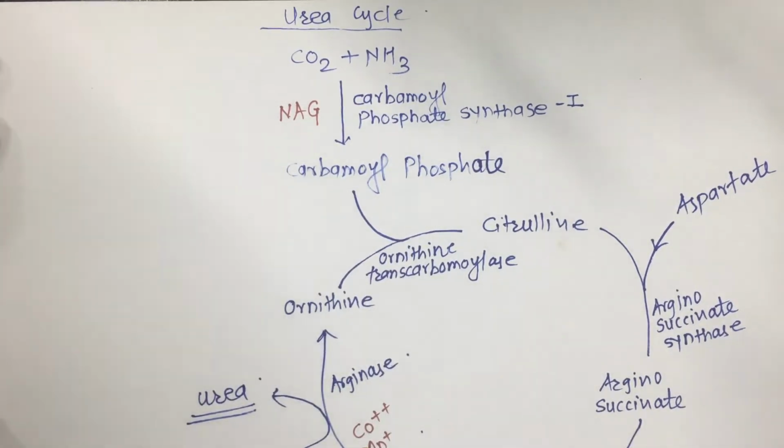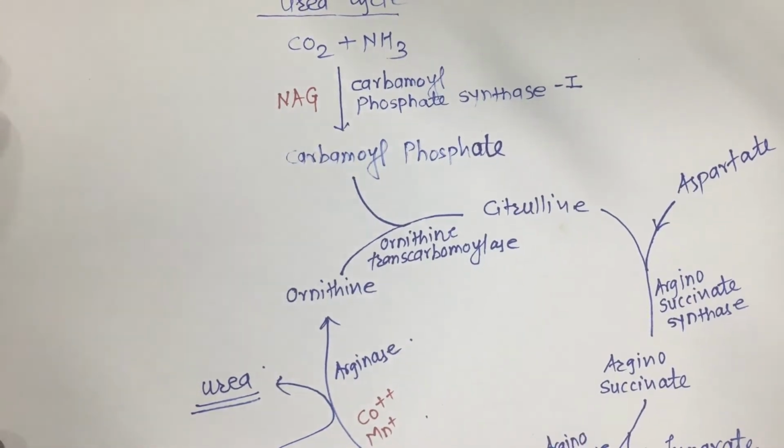So today we are going to discuss the urea cycle. The urea cycle is nothing but the metabolism of our proteins and amino acids, right? Today we are going to discuss it in detail. We start with carbon dioxide and ammonia, CO2 and NH3.